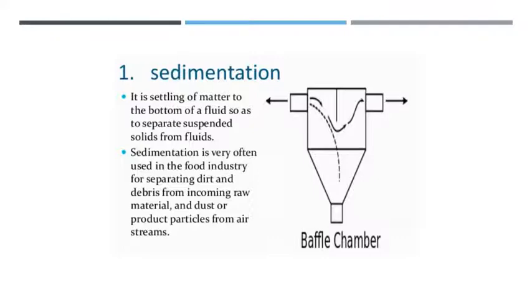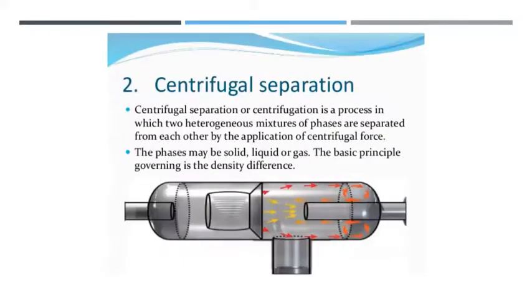So here, this is the chamber for the sedimentation process. So the solid substances will be settled at the bottom of this apparatus, and the fluid will be separated through this outlet. Sedimentation is very often used in the food industry for separating dirt and debris from incoming raw material and dust or product particles from air streams. So the second method is centrifugal separation.